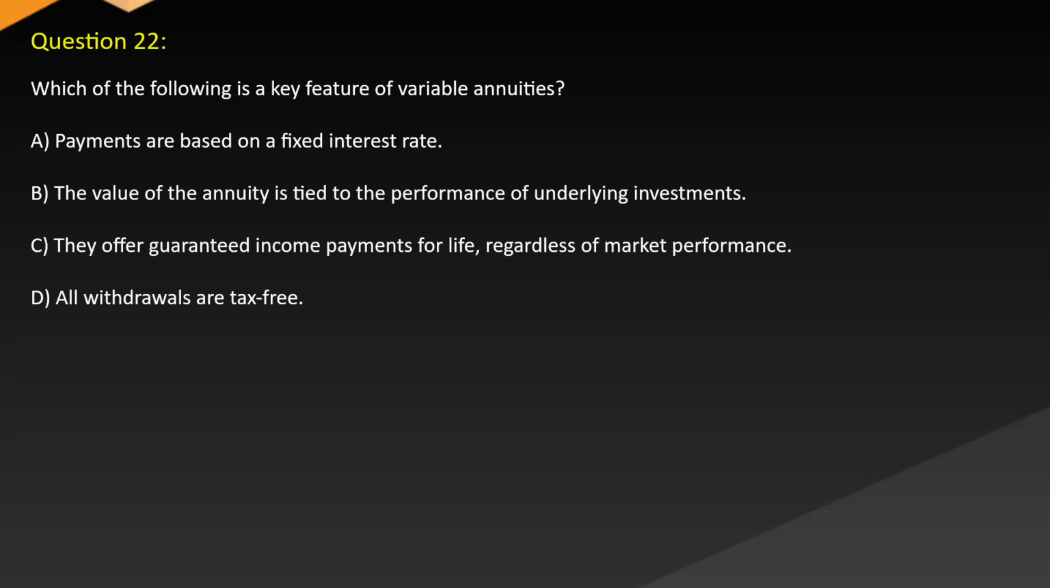Question 22. Which of the following is a key feature of variable annuities? A. Payments are based on a fixed interest rate. B. The value of the annuity is tied to the performance of underlying investments. C. They offer guaranteed income payments for life regardless of market performance. D. All withdrawals are tax-free.